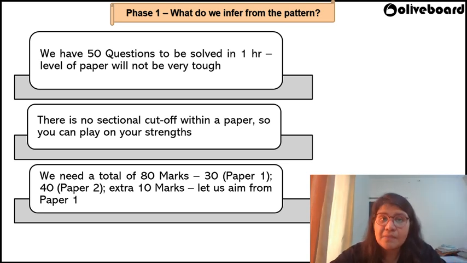Now, this again can vary from person to person. If you're somebody who has already given SEBI or you have appeared for RBI, you might find paper 2 to be simple. Okay, in that case, that extra 10 marks you need to pull in from paper 2. Right? So, this should be your strategy because these are the points that you need to keep in mind while preparing as well.